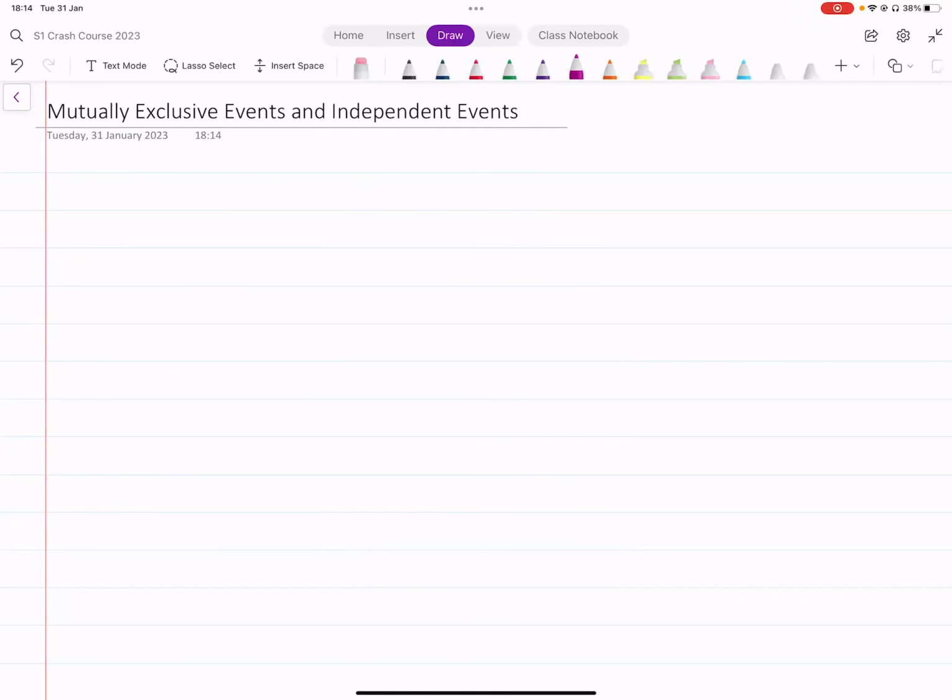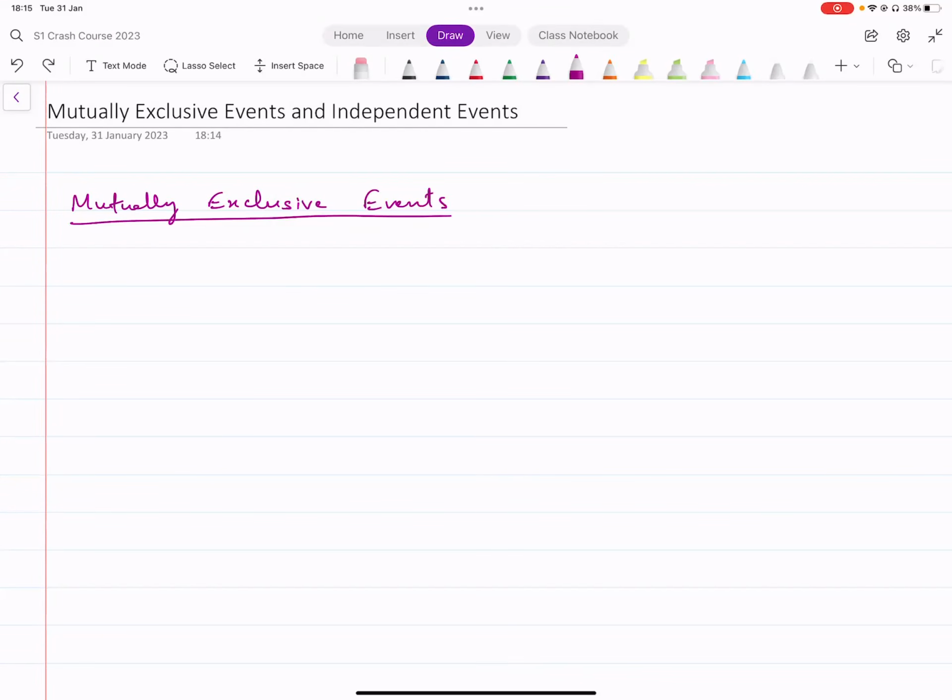So this is one last concept that we are left with. Let's start with mutually exclusive events and try to understand what they are first. Mutually exclusive events.